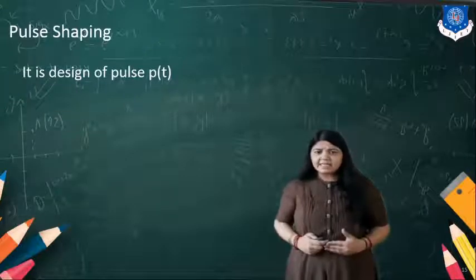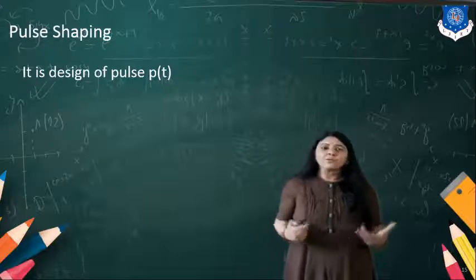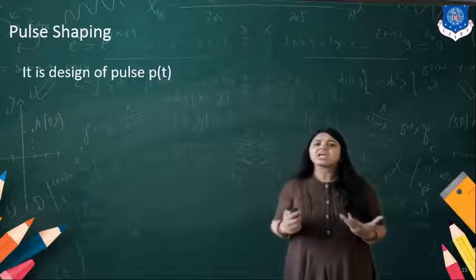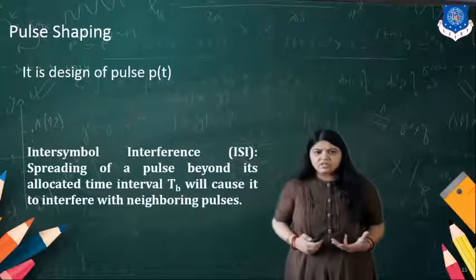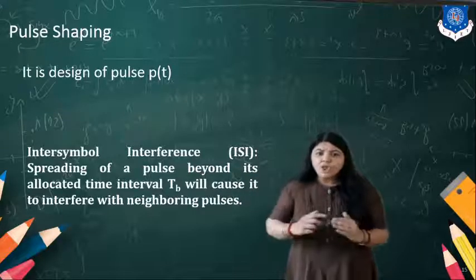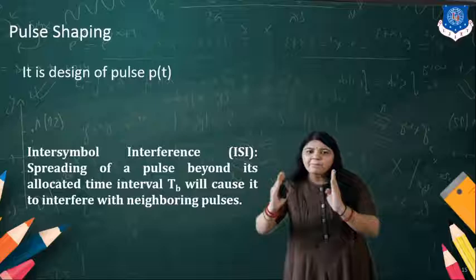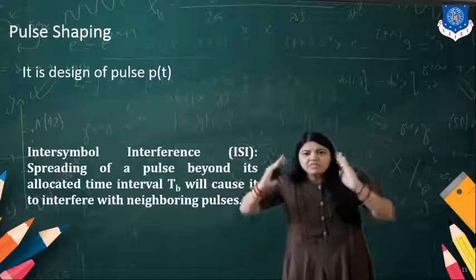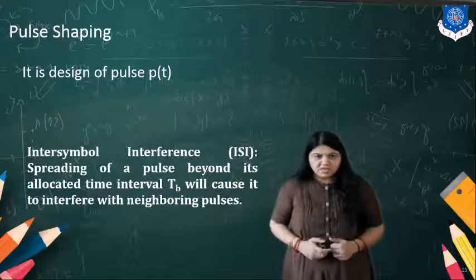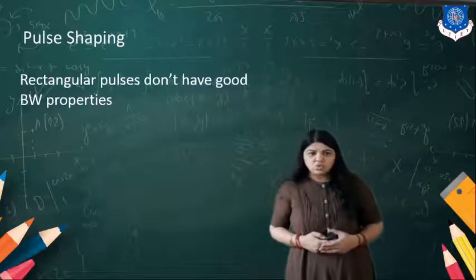What is that? We need the output with less error and less noise, so we need to have the shaping of the pulse. The inter-symbol interference is the spreading of a pulse beyond its allocated time interval. Suppose I am having the pulse. Now if my pulse is spread out of this interval, then it causes interference. This interference will again disturb the neighboring pulse also.